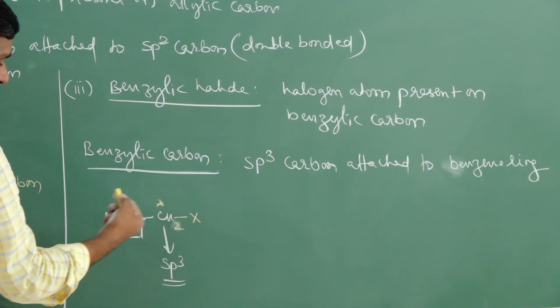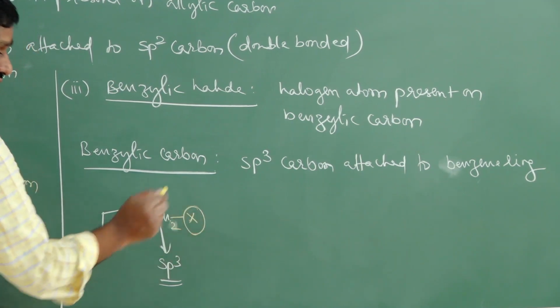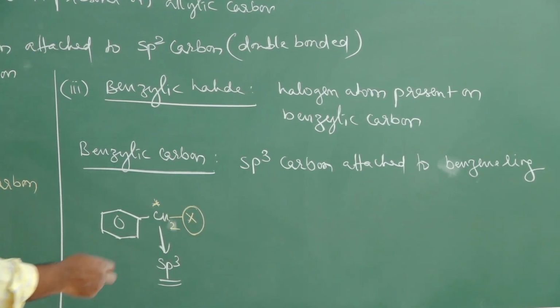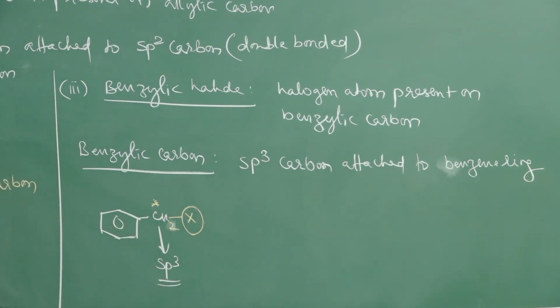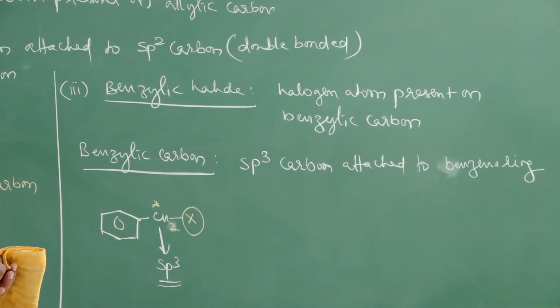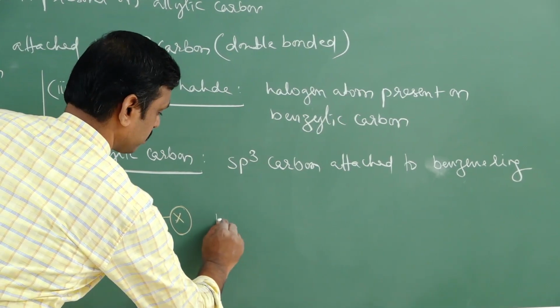This star marked carbon is the benzylic carbon. On the benzylic carbon halogen is present, so benzylic halide. The sp3 carbon attached directly to the benzene ring, then it is called a benzylic halide. Like that, you can write many examples.